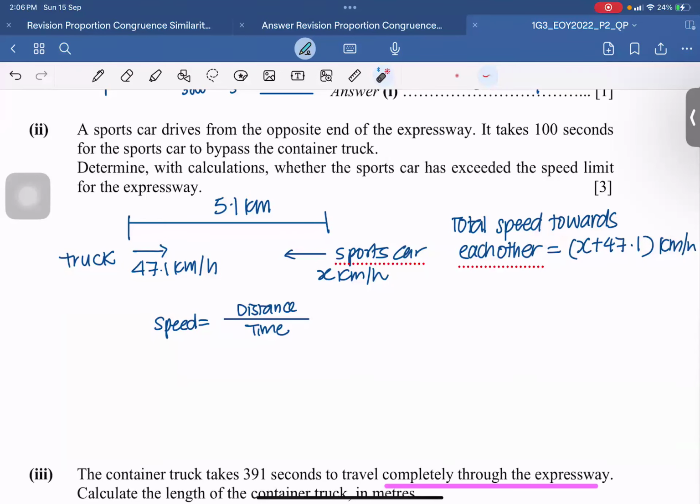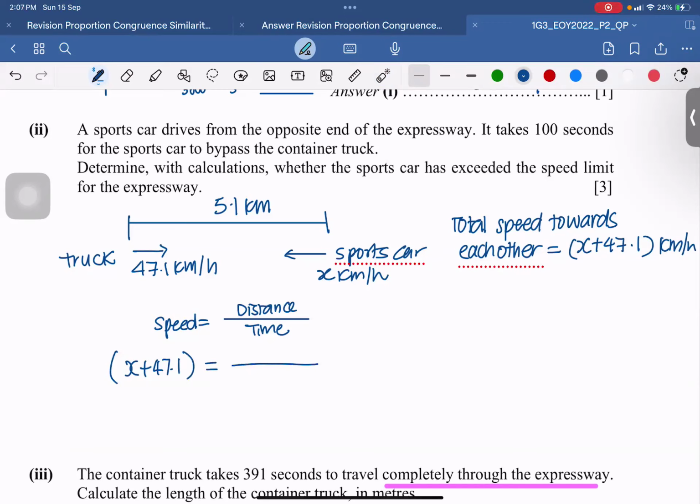So let's say I do not know the speed for the sports car. I let the speed for the sports car be x, but since they are moving towards each other at the same time, there is a total combined speed of x plus 47.1 kilometers per hour. And we also understand that speed equals distance divided by time. So now I know that my total speed is x plus 47.1 kilometers per hour.